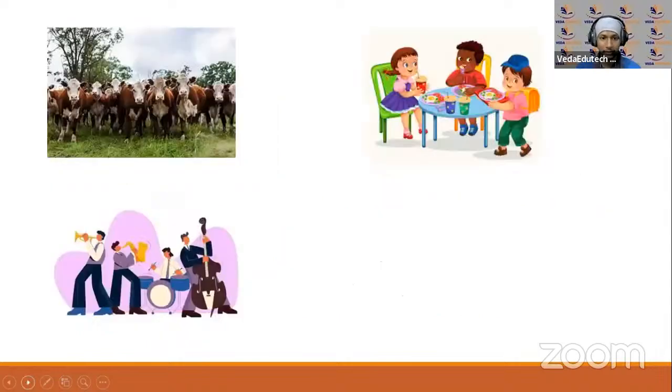I have one more picture here. You can tell here the first picture. What is the cow doing there? What are the herd of cows doing? Right. Yes. Okay. Correct. The herd of cows.